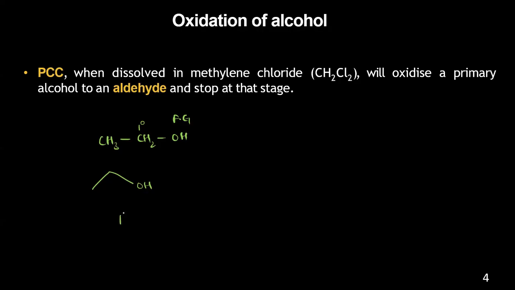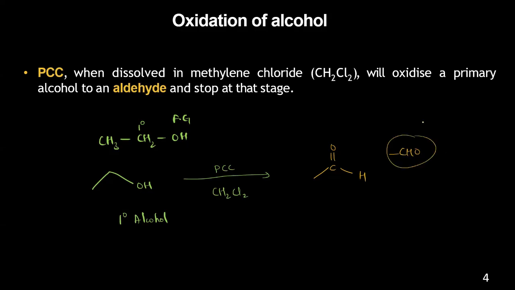This primary alcohol, in the presence of PCC and CH2Cl2, that is methylene chloride, will oxidize to form the aldehyde. What is an aldehyde? C double bond O with H, or you can say CHO, is nothing but the aldehyde. Remember this.